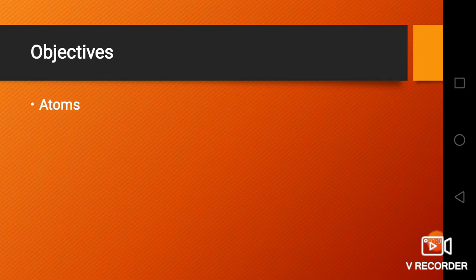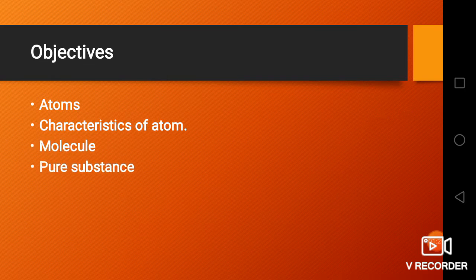In today's class, we are going to learn what is meant by an atom and how the atom was discovered, what the characteristics of an atom are, the definition of a molecule, how molecules are represented, what is meant by a pure substance, what is meant by a mixture, and what the characteristics of a mixture are.